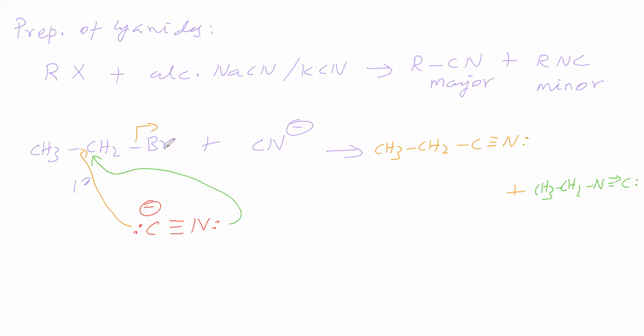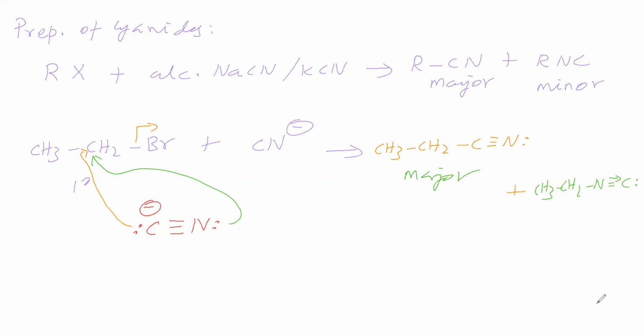Now, from this, Br minus is removed, and what is added is CN minus. That means Br minus is substituted by CN minus. Therefore, we can call this a substitution reaction. In this substitution reaction, when cyanide is used, it is acting as a nucleophile. Therefore, it is a nucleophilic substitution reaction. So, primary alkyl halide on nucleophilic substitution reaction gives cyanide as the major product.